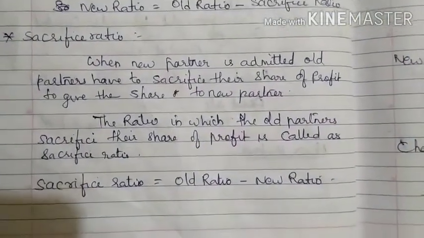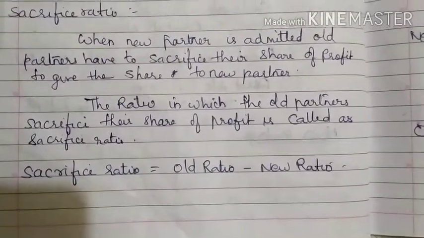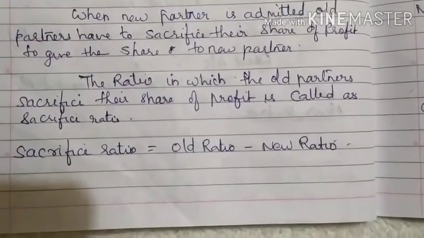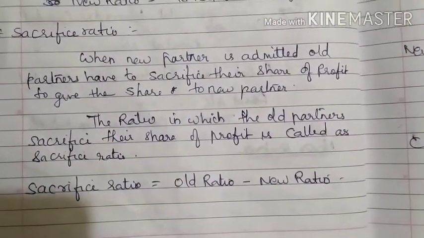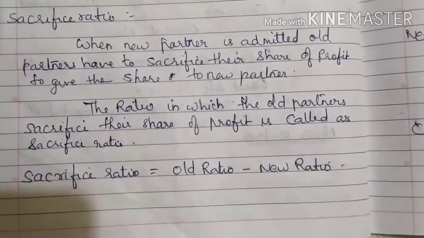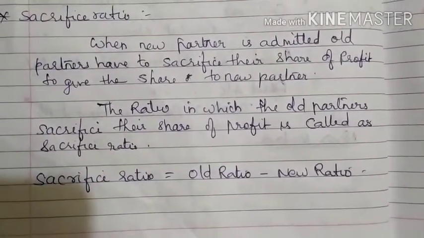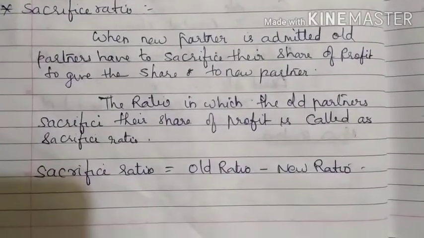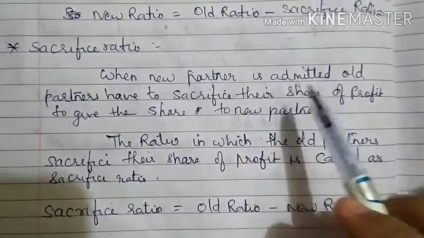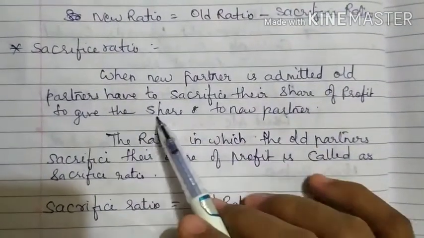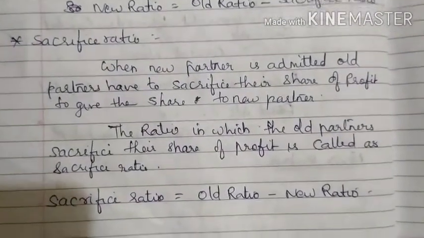As I told you, suppose there are two partners, A and B, in the business, and we are admitting a partner C. So when C is admitted, automatically A and B have to give their share of profit to C. Here we are finding the sacrifice ratio.